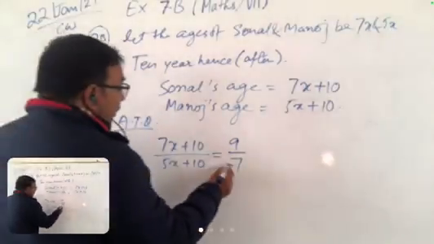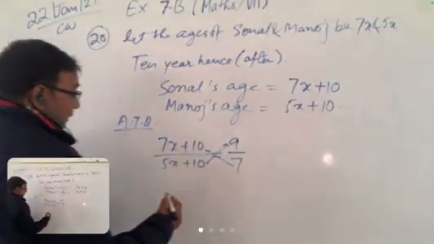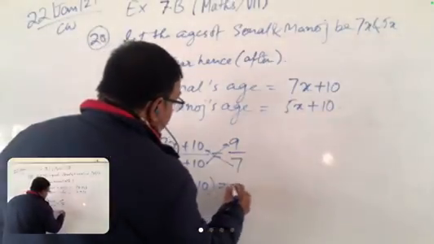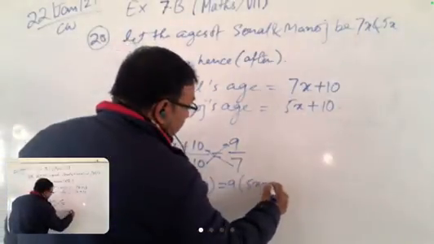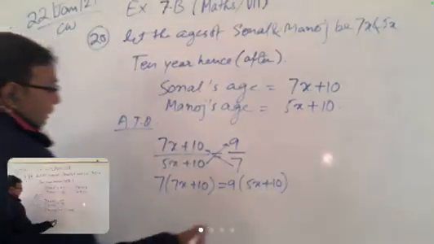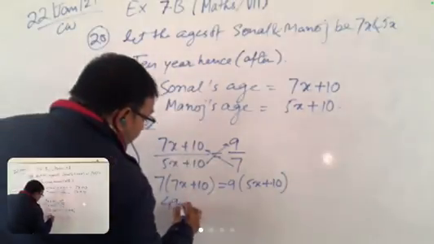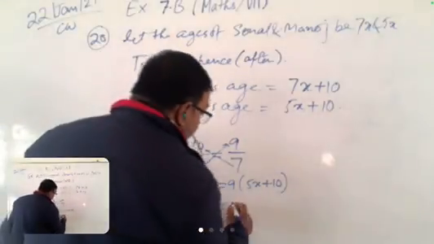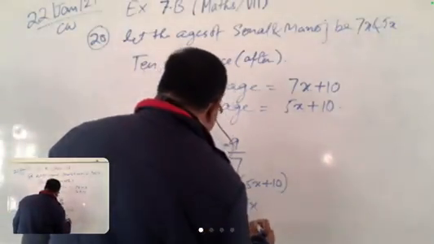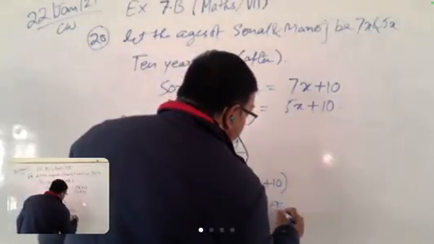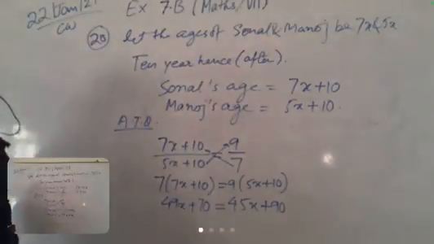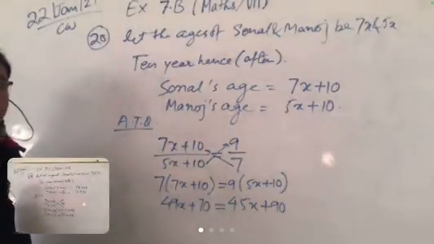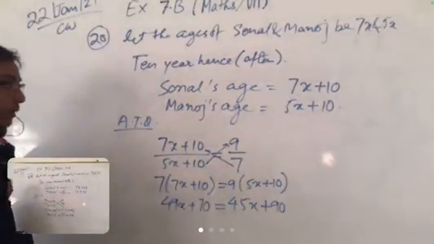Then you have to cross multiply to solve this. 7 multiplied by (7x plus 10) is equal to 9 bracket (5x plus 10). Now multiply it: 7 sevens are 49x plus 70 is equal to 9 fives are 45x plus 90. This is clear now? Yes, sir.